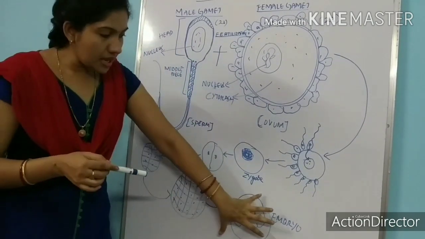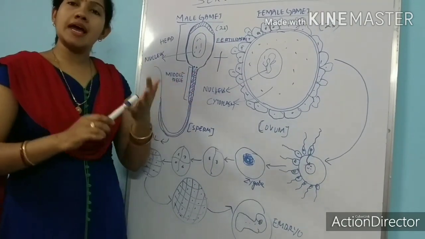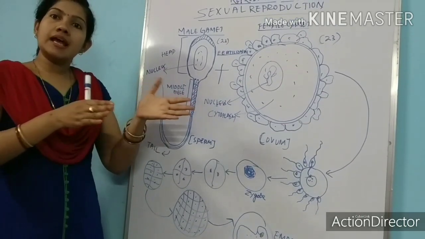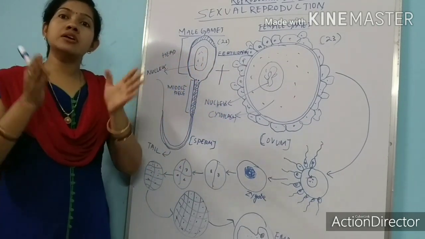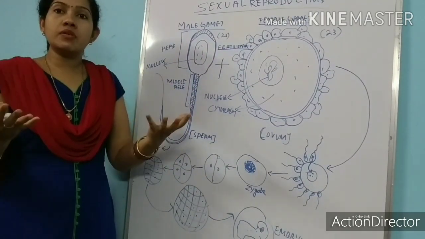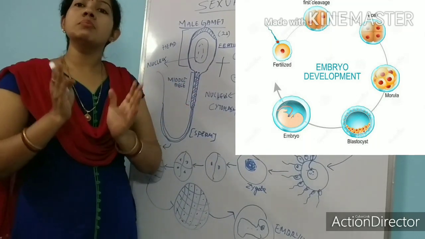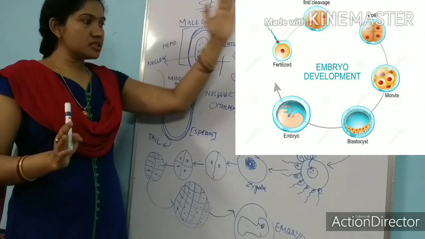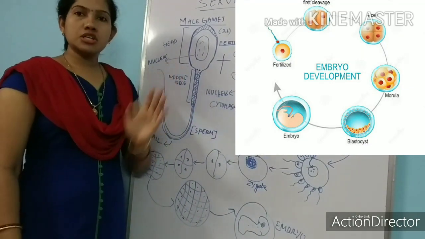And this will develop its organs: head, hands, legs, eyes, ears, internal organs. If you take the example of a human, then at the end of 9 months, the embryo gets fully developed and the mother will give birth to a newborn baby. That is the time of parturition that we will read. Here I am just giving an introductory part for sexual reproduction. So this is about sexual reproduction.